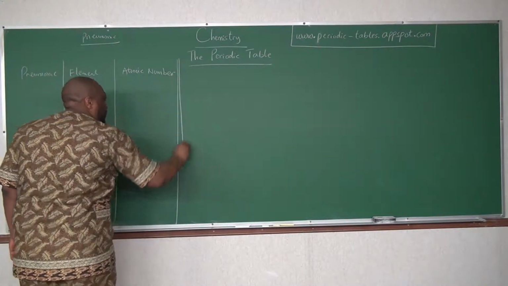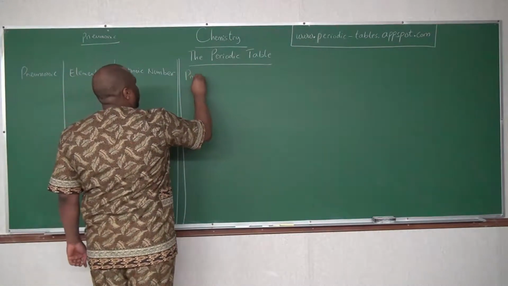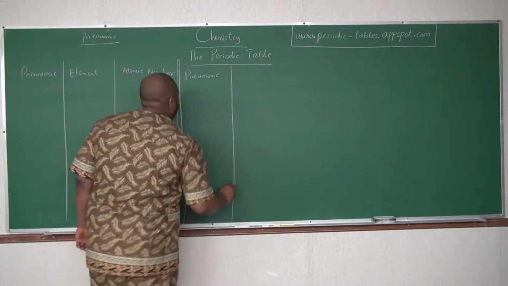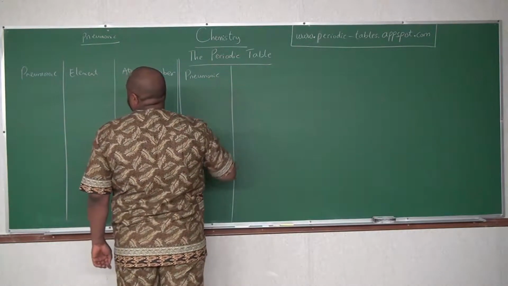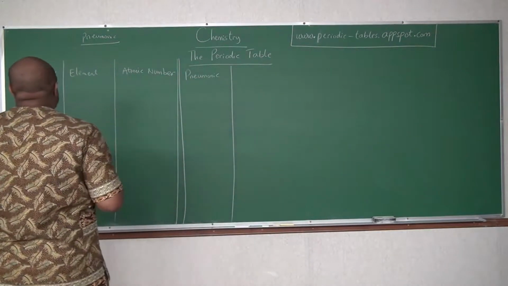I'm going to use a double line here. We write the mnemonic, then we write the element and the symbol.